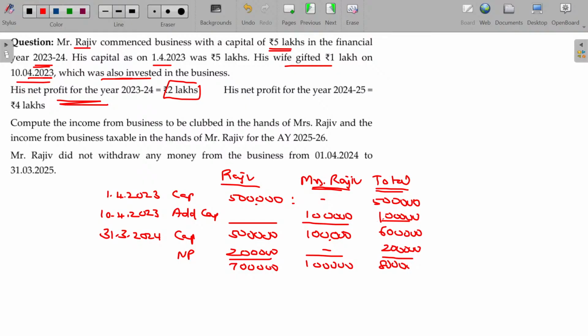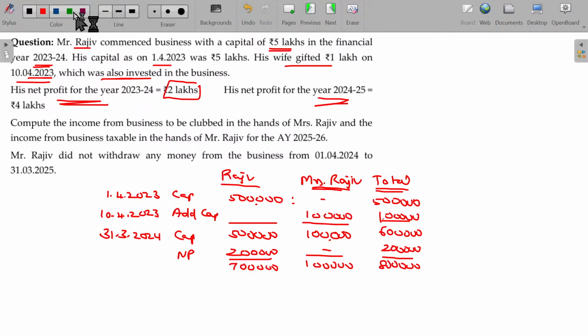Is that clear? Any profit earned will be shared to Mr. Raju as well as Mrs. Raju. In which ratio? The amount contributed by Mr. Raju as well as Mrs. Raju as on which date? 1st April. Though Mrs. Raju contributed, but not on 1/4, right? So, not required to be clubbed in Mrs. Raju's hand.